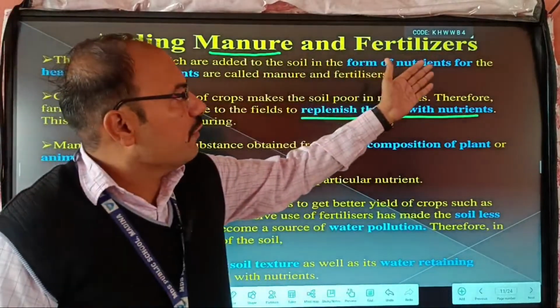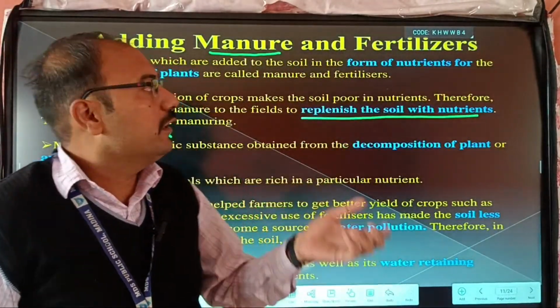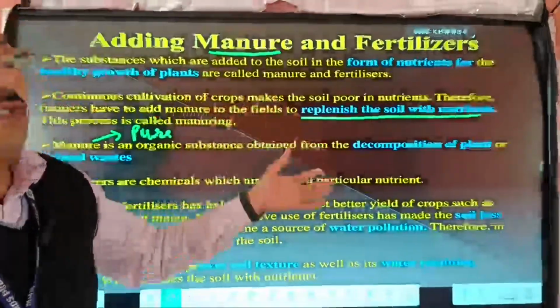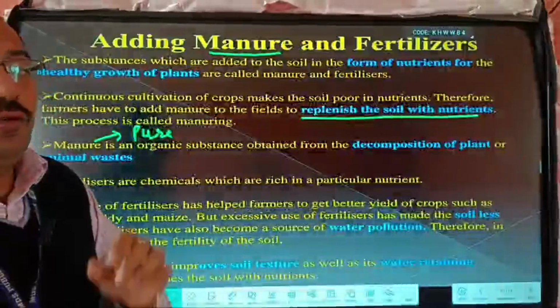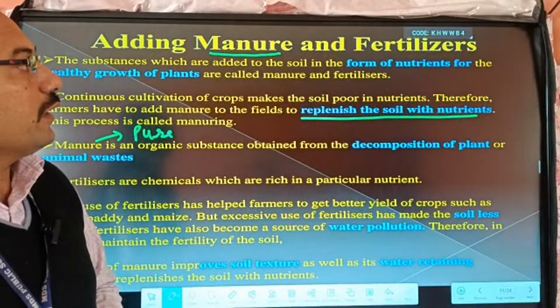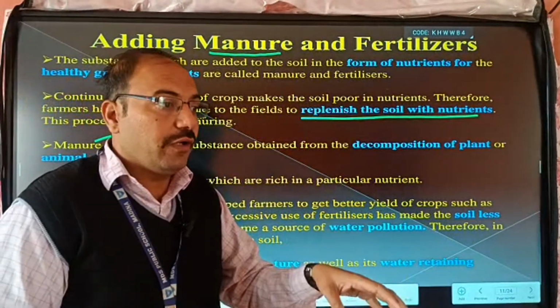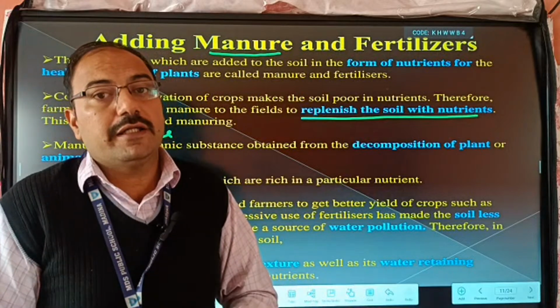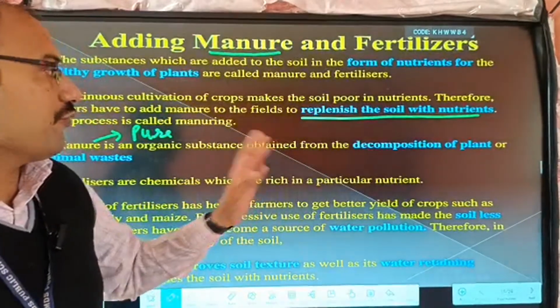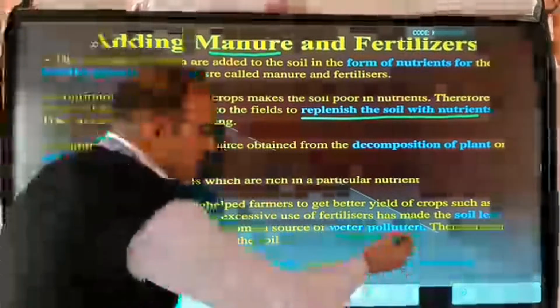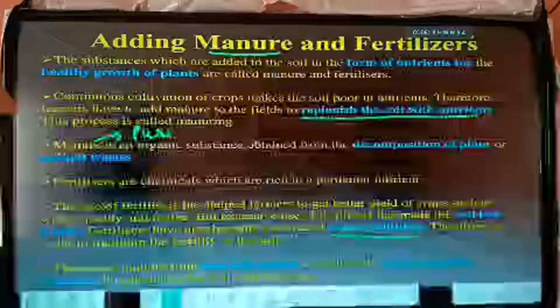On the other hand, fertilizer is based only on chemicals, like NPK, for example. These also increase the production of a crop. But what happens if you use an excessive amount? Here the important thing is the excessive amount. If you use an excessive amount, these get mixed into water and ground, and they can increase diseases in the body, like cancer and other things. So fertilizer also increases water pollution.